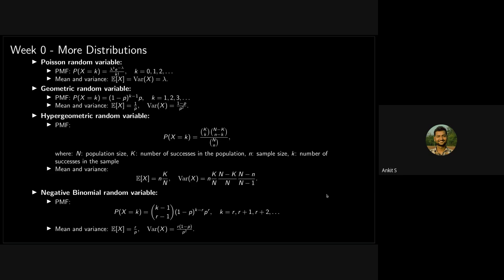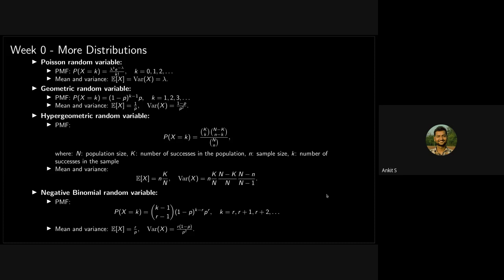So here we have a few. This is not a complete list of distributions that are possible, but these are very representative, and very common, frequently encountered in real life. So first of all, let's look at what the distributions are. The first one is the Poisson distribution. Then we have a geometric distribution, hypergeometric distribution, then negative binomial random variable. Whenever the random variable takes some distribution, we call that random variable by that distribution's name.